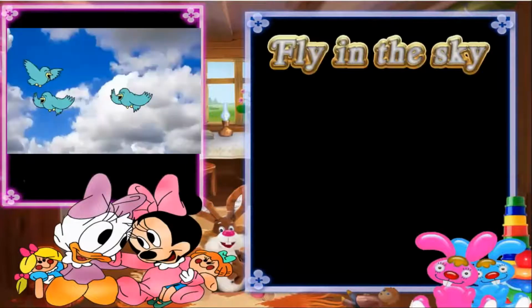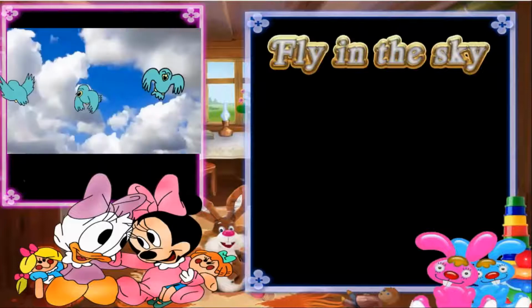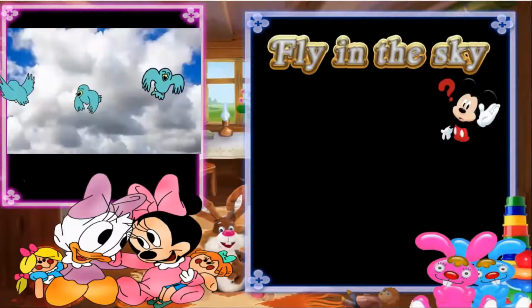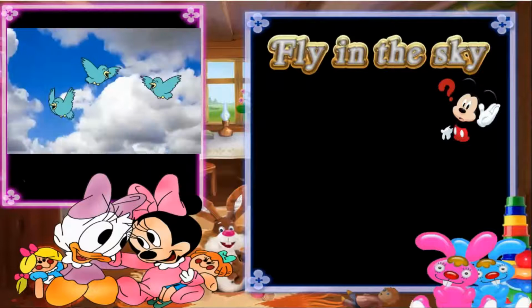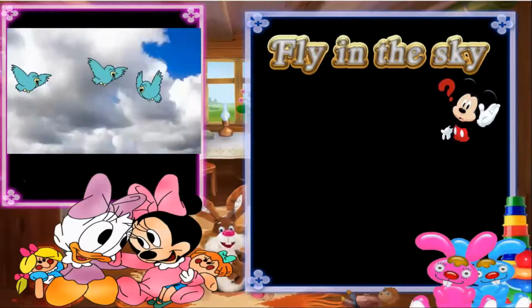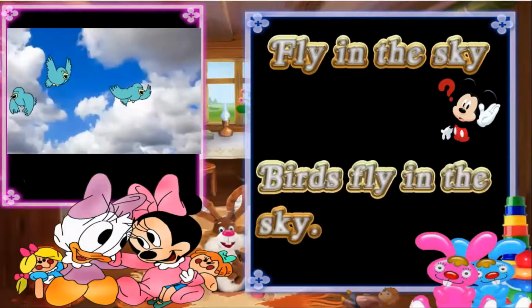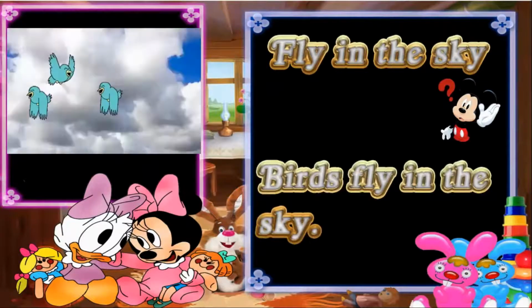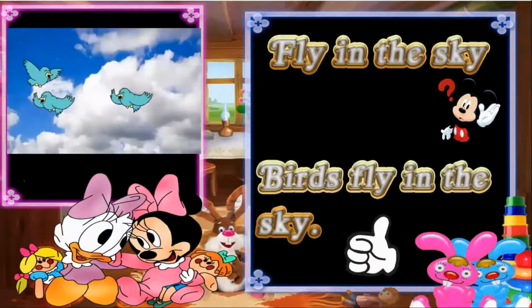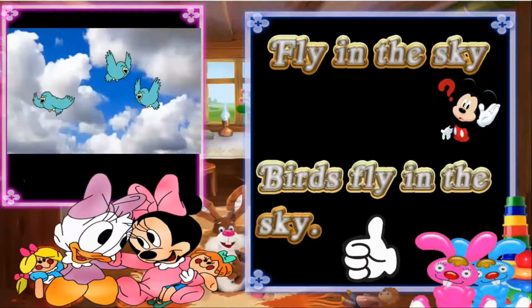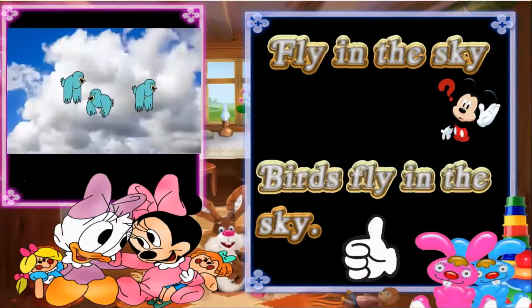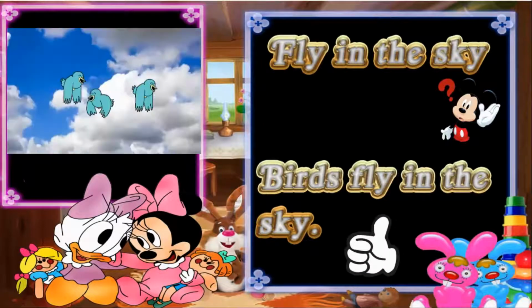Here we can see a sky and few birds are flying, and a statement like fly in the sky. A group of words that doesn't give a complete idea is not a sentence. Let us place the words in correct order, like birds fly in the sky. Now the sentence makes sense. So, to make sense, all the words of a sentence must be placed in the correct order.